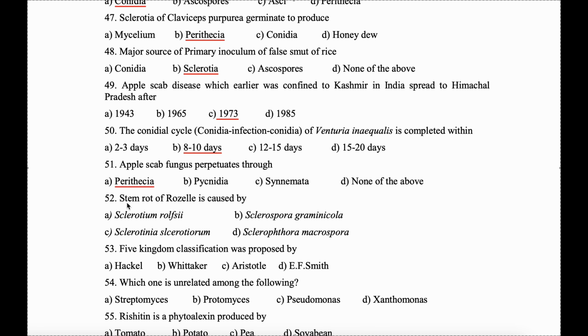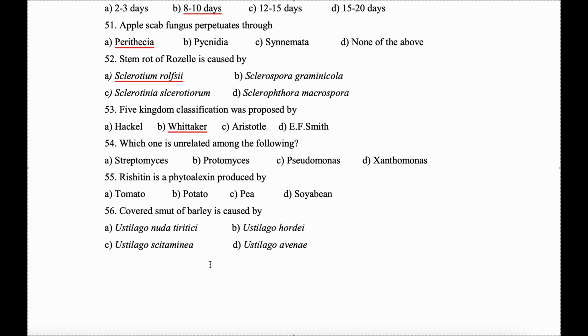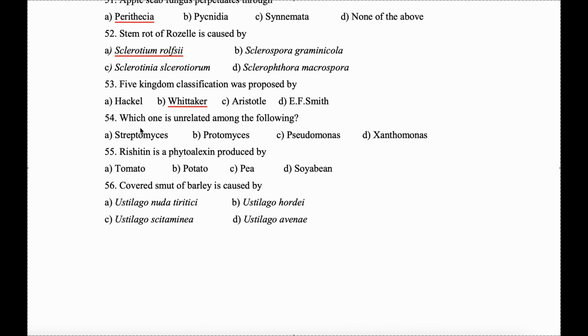Next, 52. Stem rot of roselle is caused by Sclerotium rolfsii. 53. Five kingdom classification was proposed by Whittaker. Question 54. Which one is unrelated among the following?